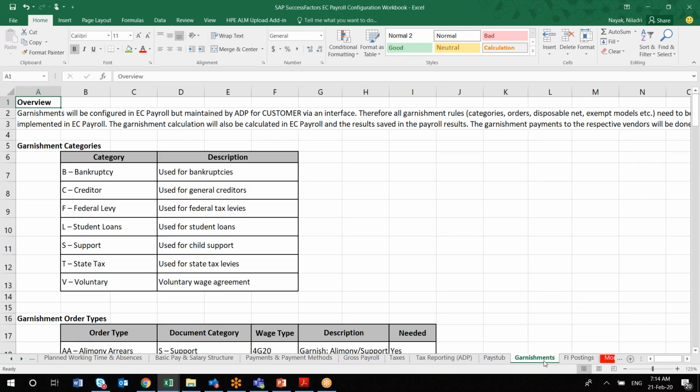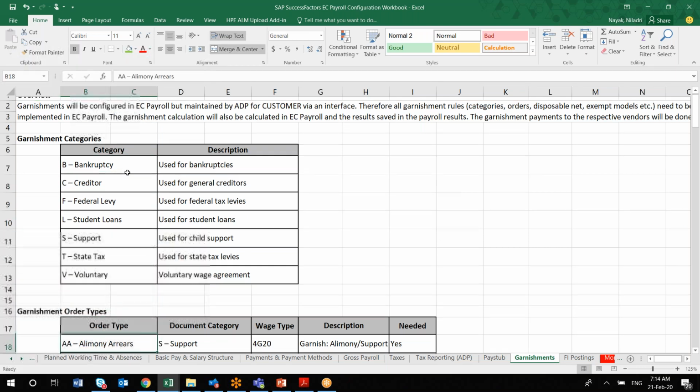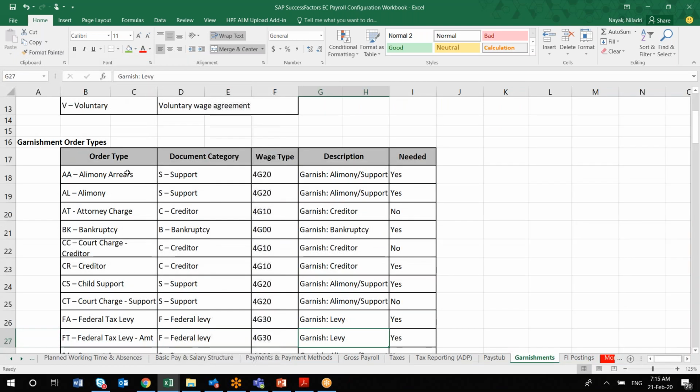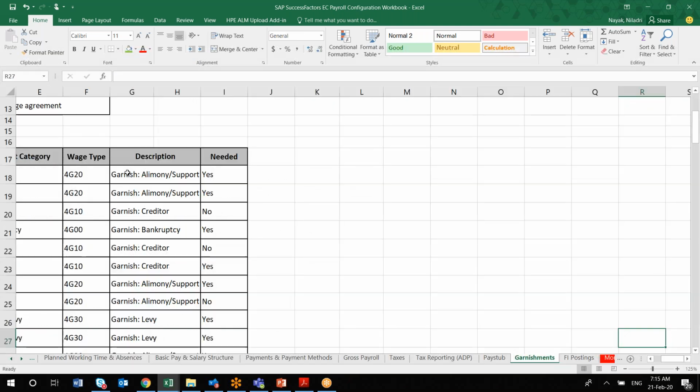Then next comes your garnishment. Again, it is specific to US payroll or Canada payroll. What are the possible categories of garnishment you are going to configure? That you'll mention here, along with the corresponding wage types. What is the specific wage type for each specific garnishment? We just capture it in this particular field. Whether it is required or not required, you just mention in column I. That is garnishment.